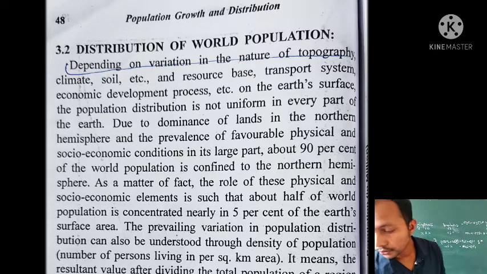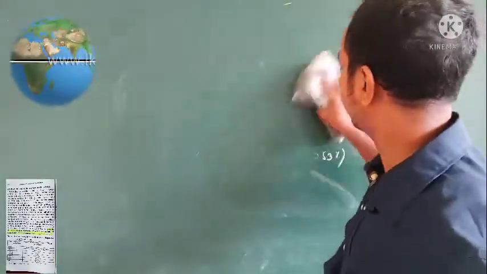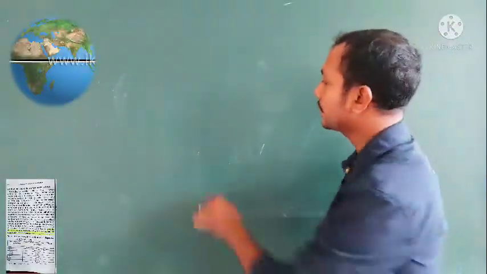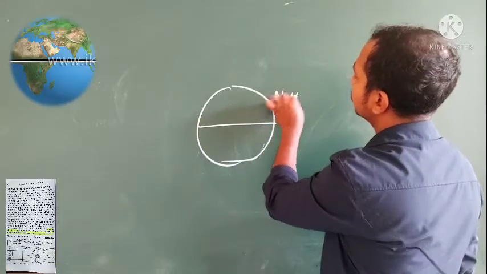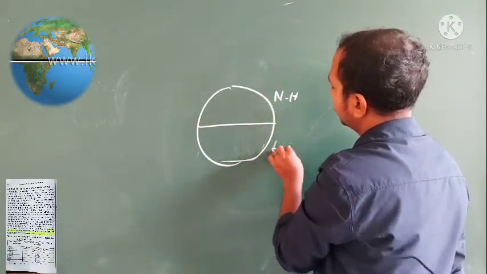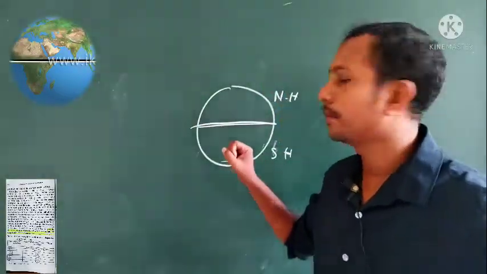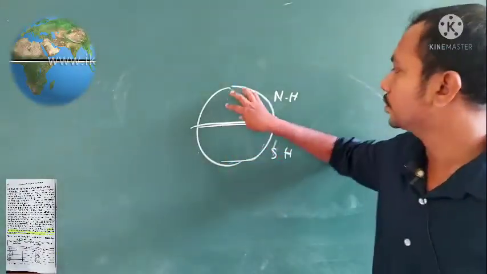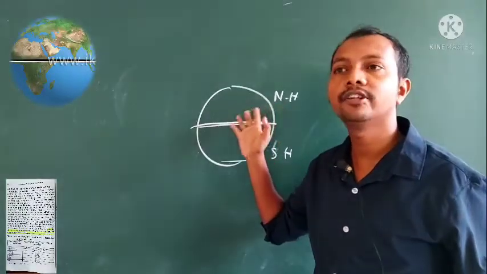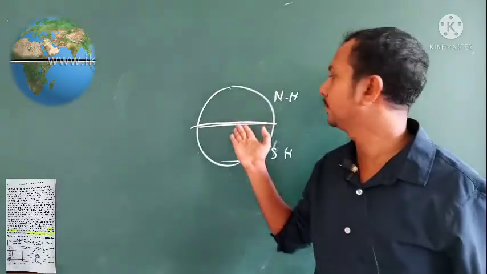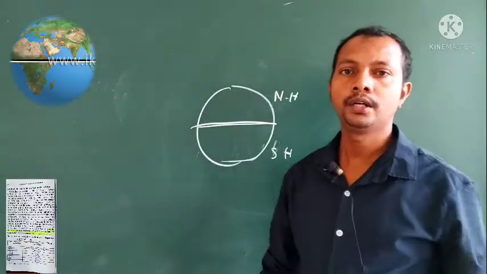Dear friends, if we look into the globe, it was already mentioned that the northern hemisphere of the globe is with more number of people than the southern hemisphere. Why? Because most of the northern hemisphere is covered with the land body, whereas the southern is mostly covered with the water body. So northern is having the more population.